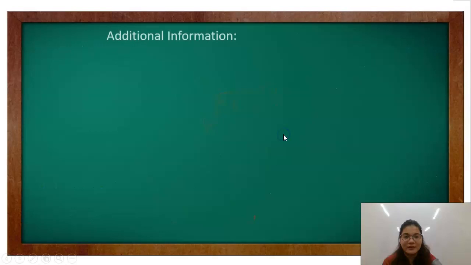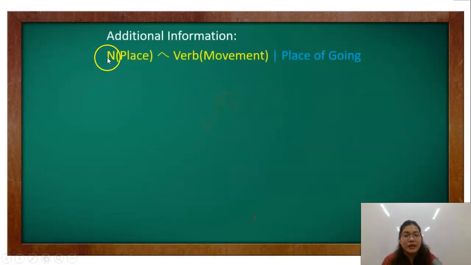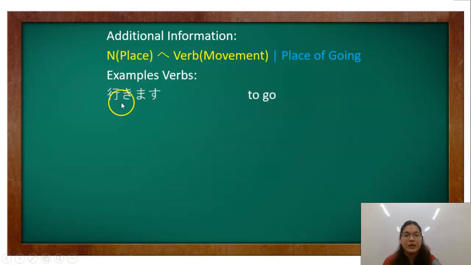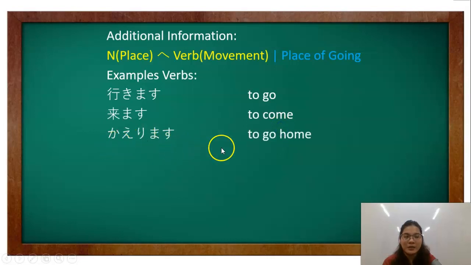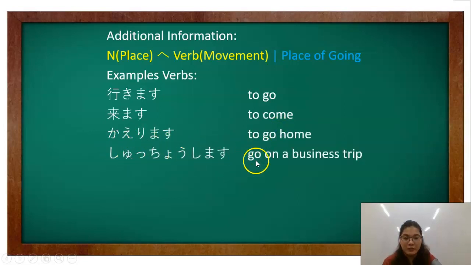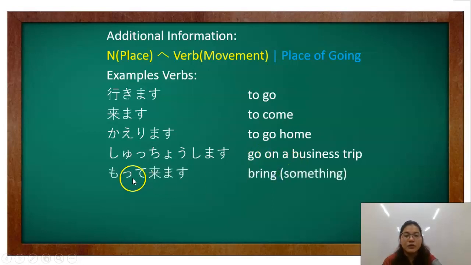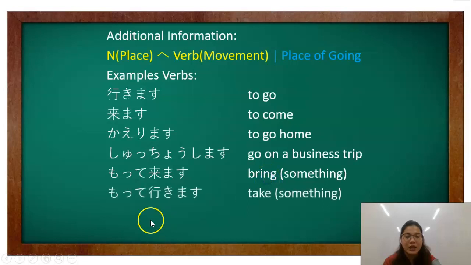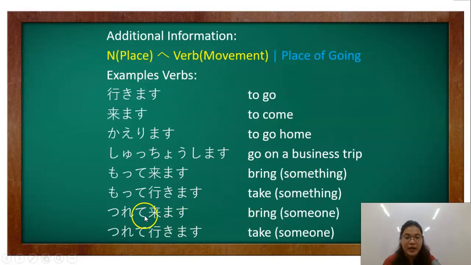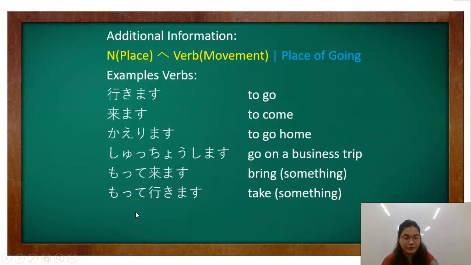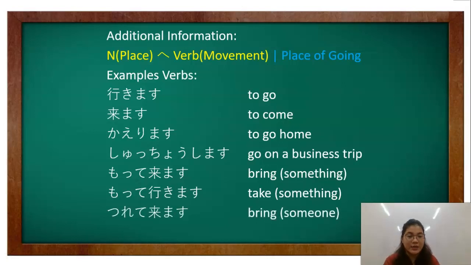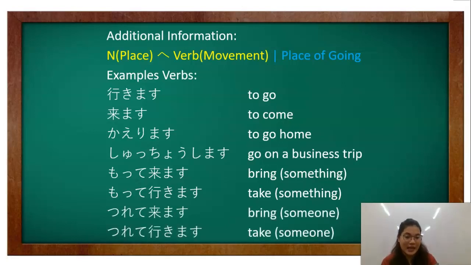Okay? So, additional information, noun, place, verb, movement means place of going. Kung saan ka pupunta, which is, have example, ikimasu, to go, kimasu, to come, kairimasu, to go home, shuchou shimasu, which is on a business trip, mottekimasu, which is bring something, motte ikimasu, take something, and tsurete kimasu, bring someone, or tsurete ikimasu, take someone.